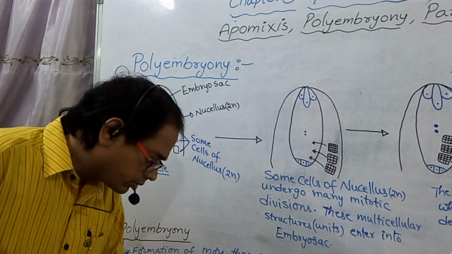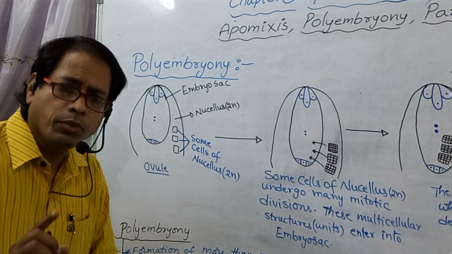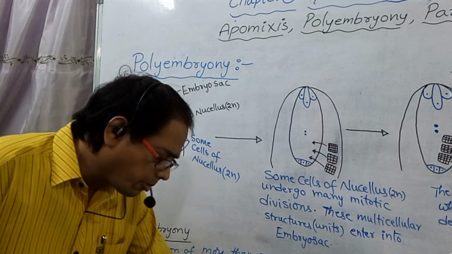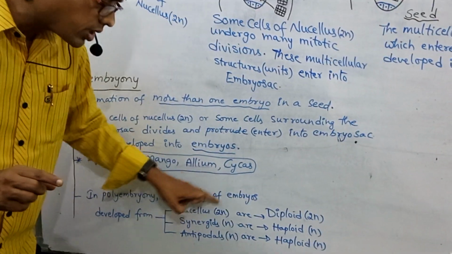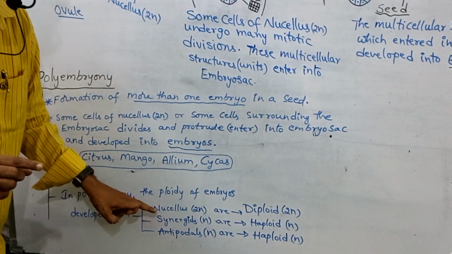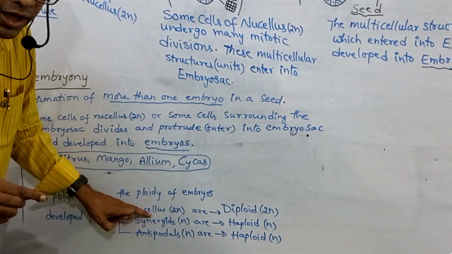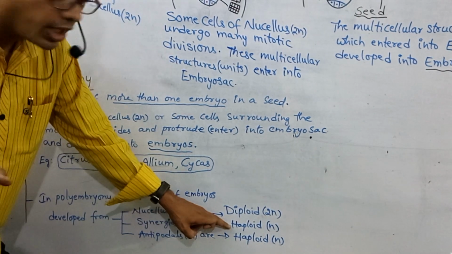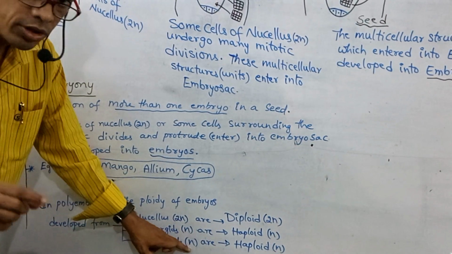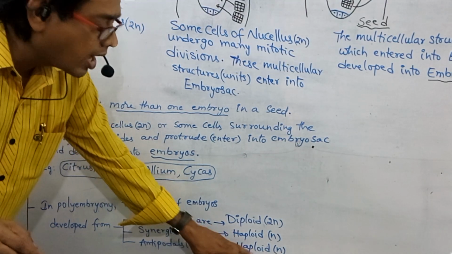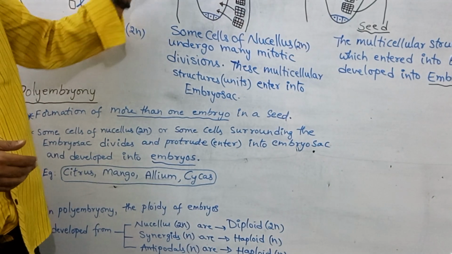So try to remember these points, my dear students. The ploidy of embryos developed from nucellus is diploid. Why do we say diploid? Nucellus is diploid, so embryos developed from nucellus are diploid. The ploidy of embryos developed from synergids is haploid. Why haploid? Synergid ploidy is haploid, so embryo ploidy is haploid. Antipodals, ploidy haploid, so the embryos developed from antipodals are haploid. These points are very, very important, my dear students. Please note down all these points.